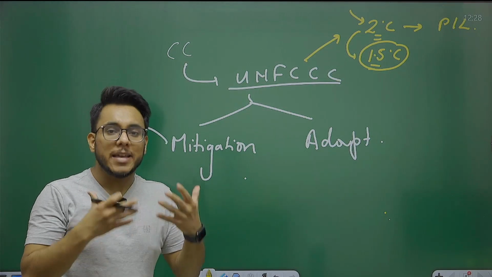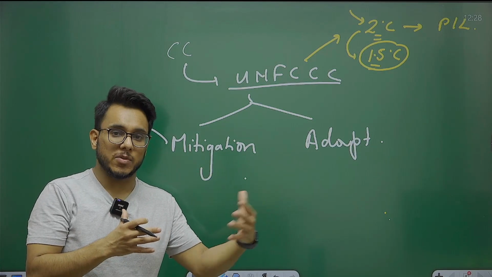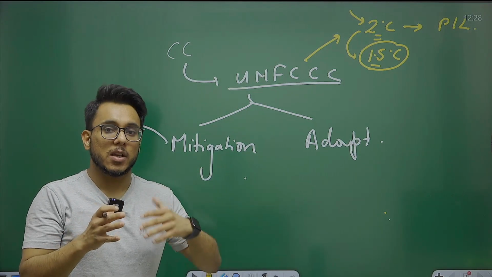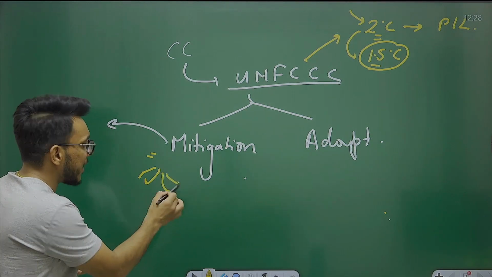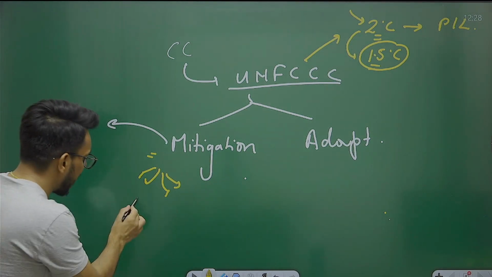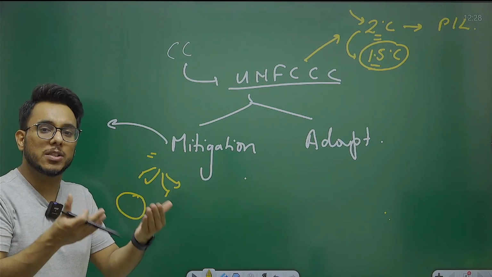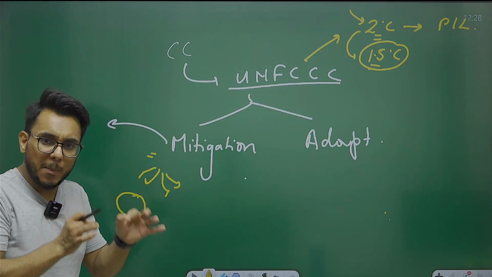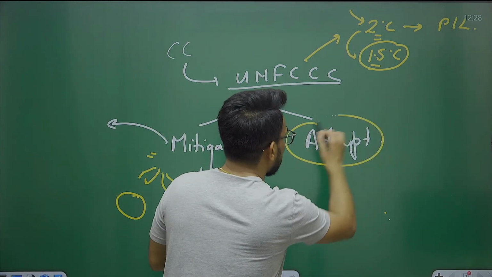Now, as the changes come and as climate extremes happen, there will be some losses. So how do we mitigate that? How do the losses need to be minimized? There are some mitigation efforts that are to be taken up, on how you will cope, so that the losses which will happen should be minimum. So mitigation is to be done. Then the second one that comes is adaptation.